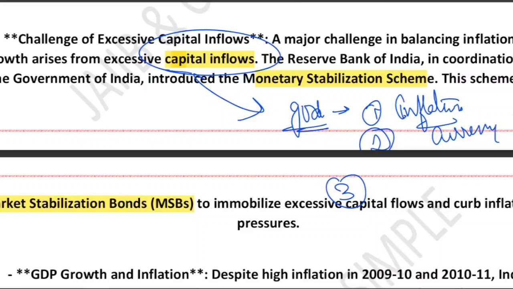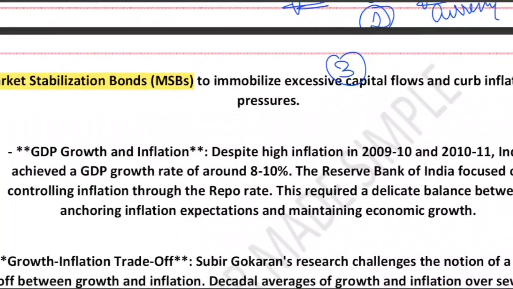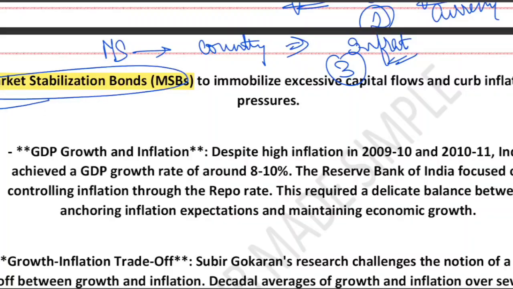If we talk about the Market Stabilization Scheme or MSS, when too much foreign money flows into the country, it increases the money supply. It can cause inflation. Suppose a huge amount of money is flowing into our country. This will cause inflation to rise. And to control this, what does RBI use? RBI uses MSB, Market Stabilization Bonds.